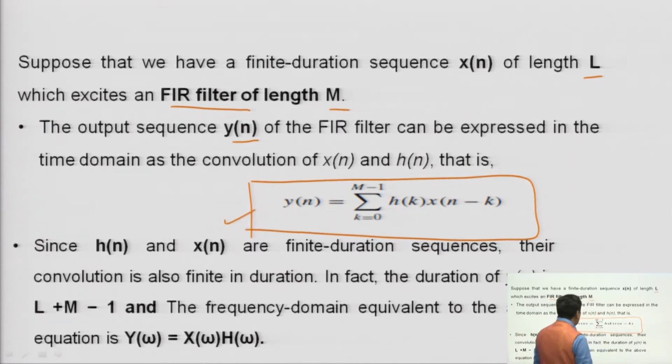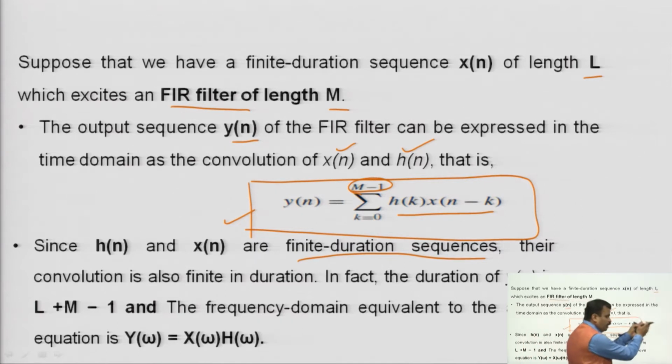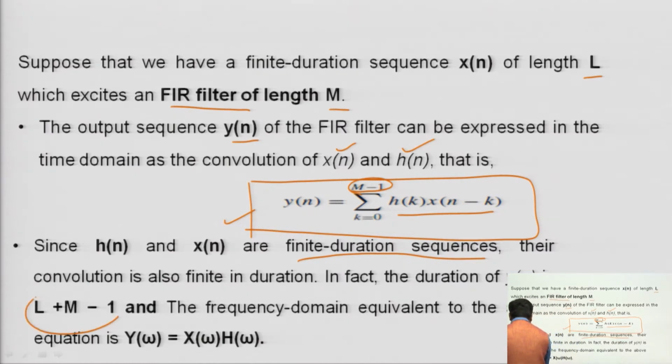y(n) is equal to the summation from k = 0 to M minus 1, because this is the length of the filter, of h(k) into x(n minus k). Here your input and impulse response are given to you, and you can calculate your output of the system. So h(n) and x(n) are finite duration sequences, and you are calculating your output also for finite duration sequences. And the convolution is also finite in duration. In fact, the duration of y(n) is L plus M minus 1. This is the necessary condition that you have to keep in your mind whenever you calculate this.